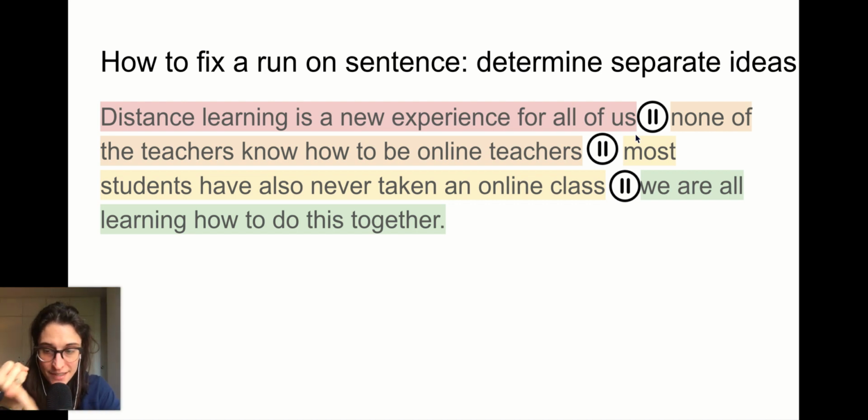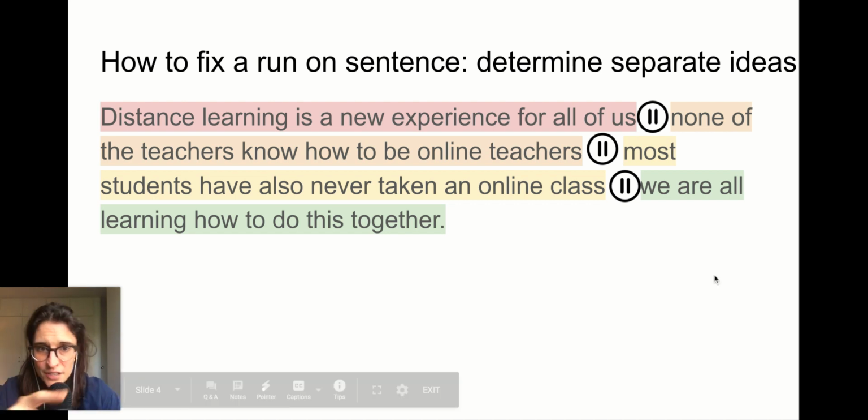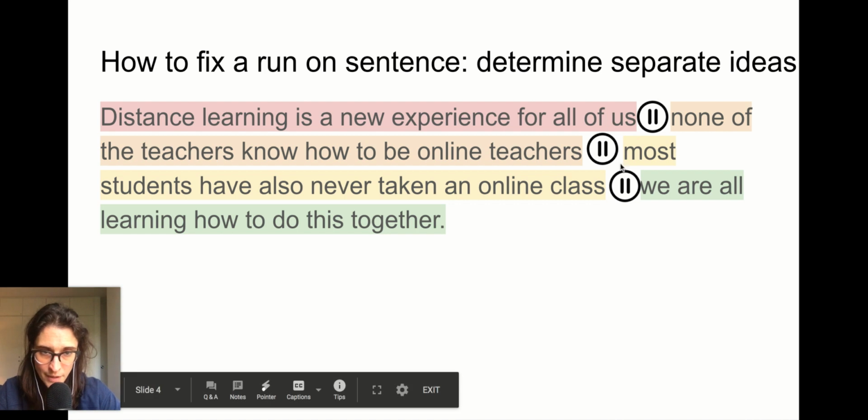My first idea is that this is new. My second idea is that teachers are confused. My third idea is students are confused. And my fourth idea is we're all in this together. So there are the pauses, right? Those are my pause buttons. There's where I heard my pauses when I read it out loud.